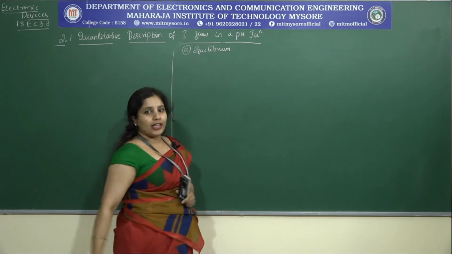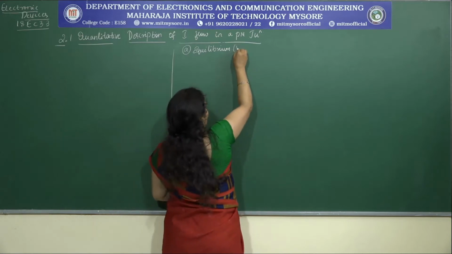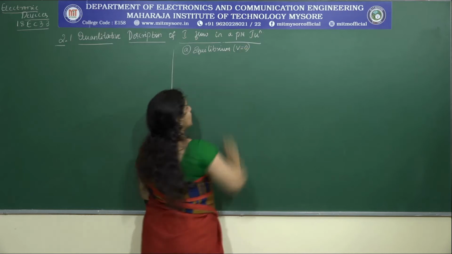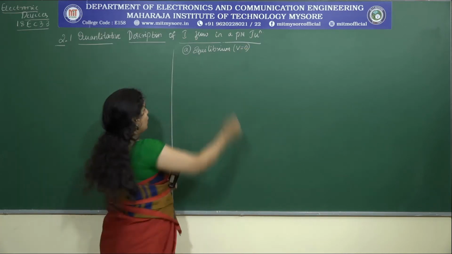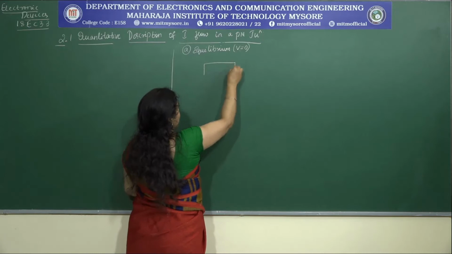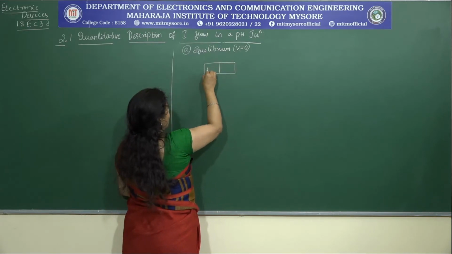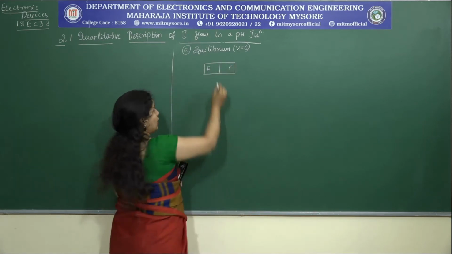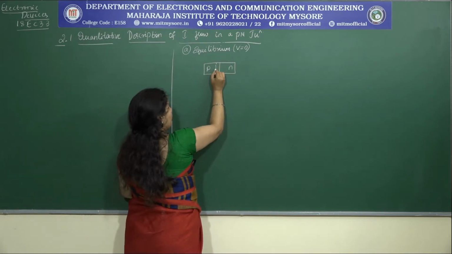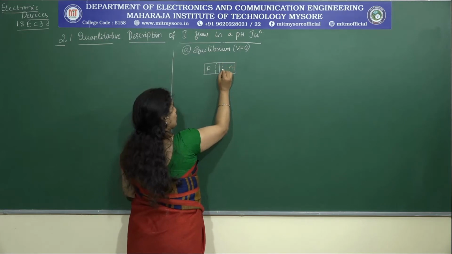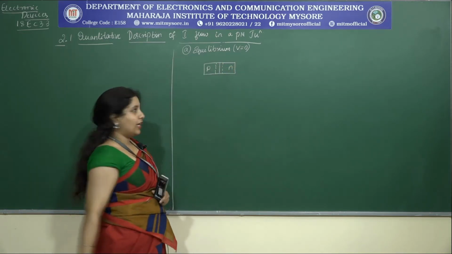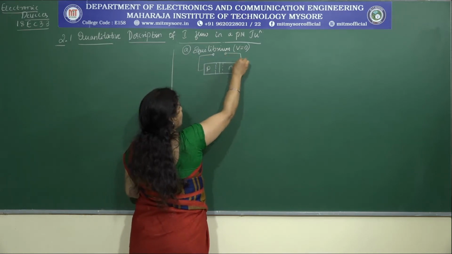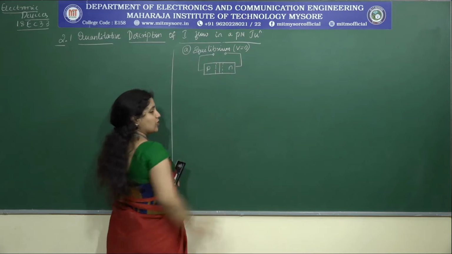Let me consider the equilibrium condition where I am not providing any supply. Therefore, my supply is equal to 0. So, let me represent the PN junction. This is my P material, whereas this is my N material. There is a built-in electrostatic potential barrier that exists. And have I connected it to any supply? No, therefore I'll just leave it as it is.